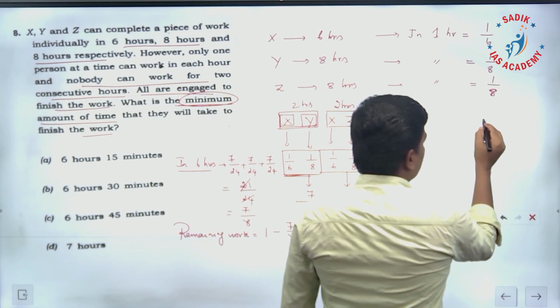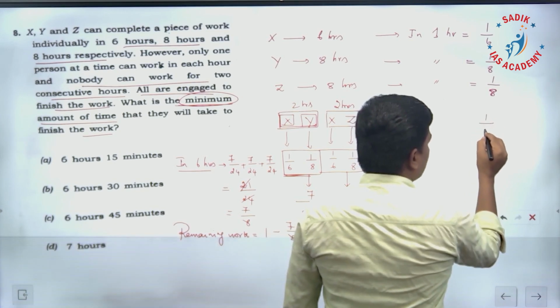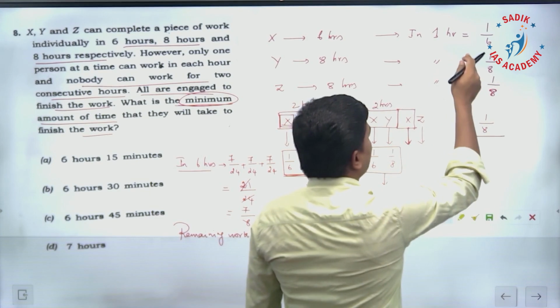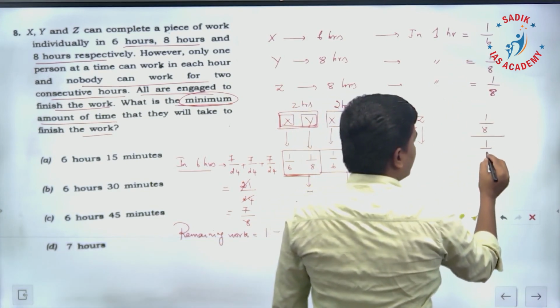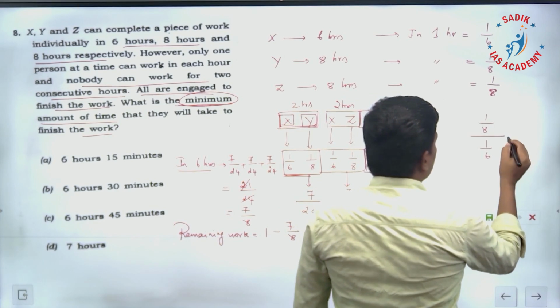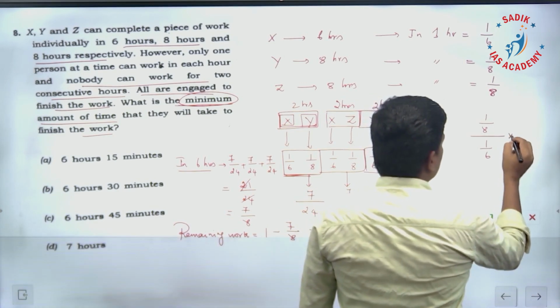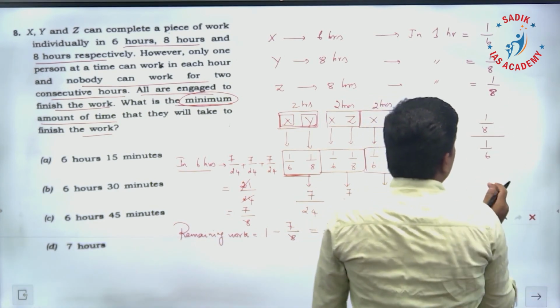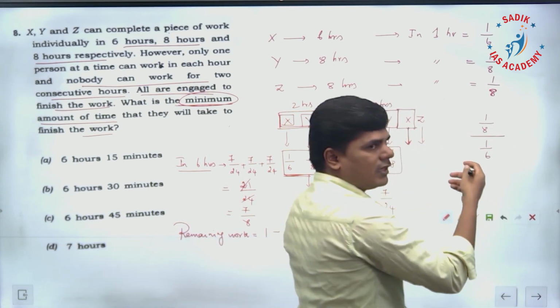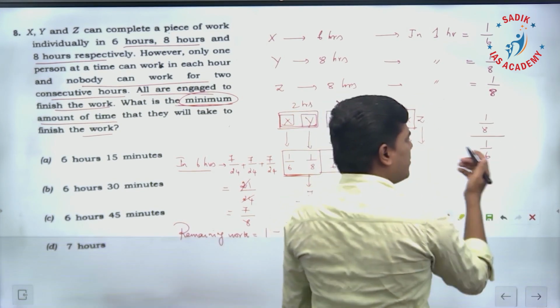In the 7th hour, 1/8 of the work is remaining. X's speed in 1 hour is 1 by 6 rate, right? So at this rate, in how much time is the work going to complete?